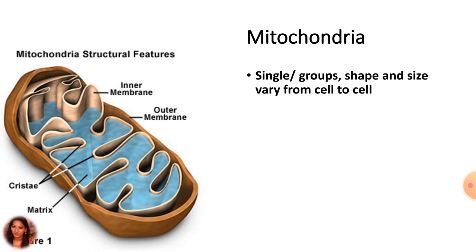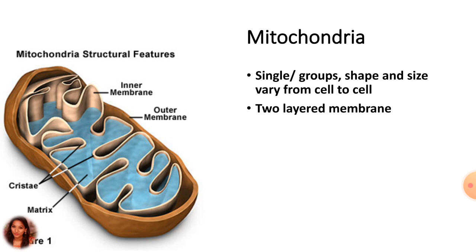The mitochondria can occur singly or in a group, and the shape and size vary from cell to cell, because if some of the organelles of the body are functioning and working more, they need more energy and they require more mitochondria.